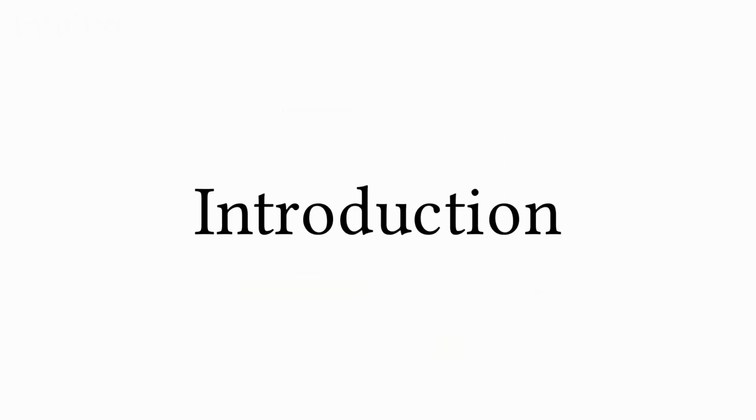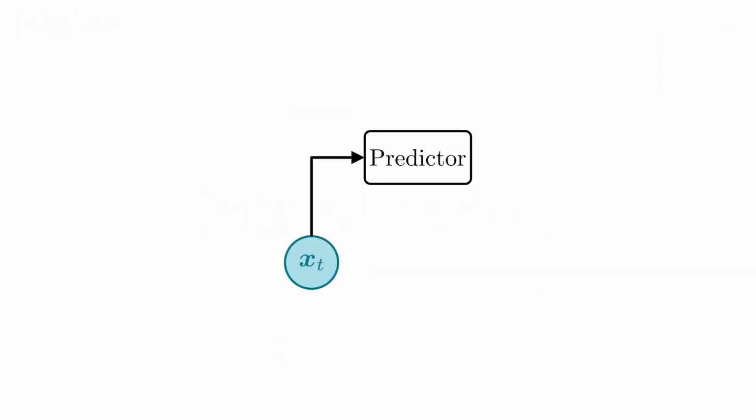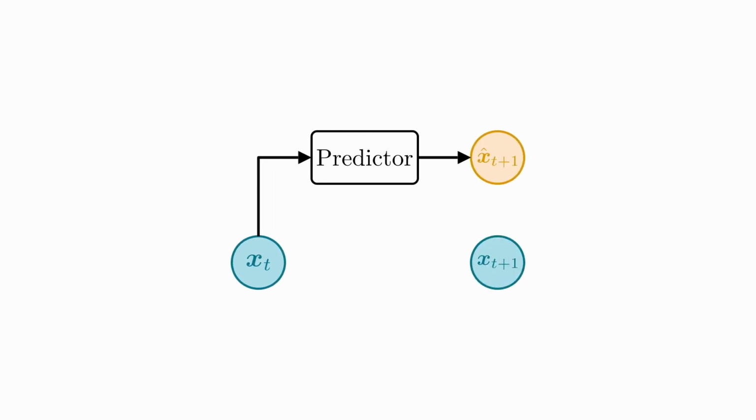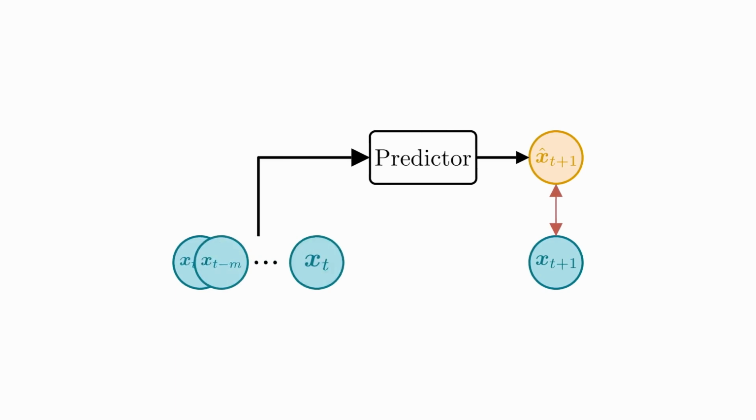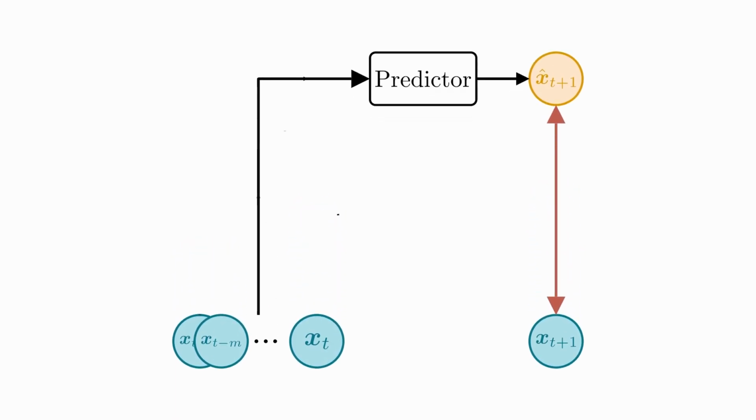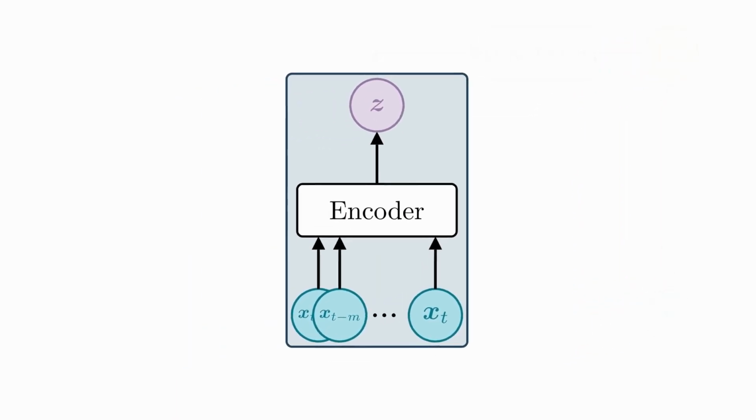We achieve this using a predictive learning approach that is inspired by cognitive psychology theories, such as event segmentation theory and biologically plausible architectures. First, we consider a simple predictive model that receives input x at t and attempts to predict future input x at t plus 1. The difference between the prediction and the actual input formulates an objective function that trains the predictor. In cases where the input consists of a sequence of multiple inputs, a temporal encoder such as a transformer or recurrent network is needed to summarize the sequence into a single representation.